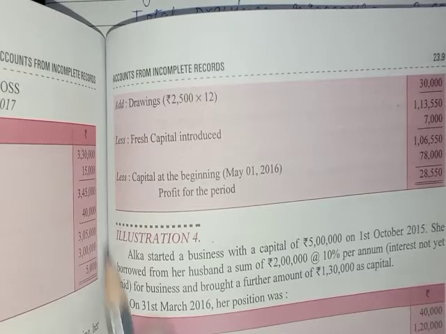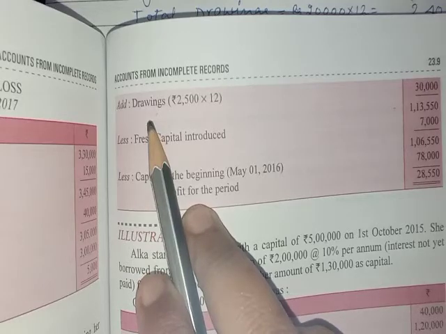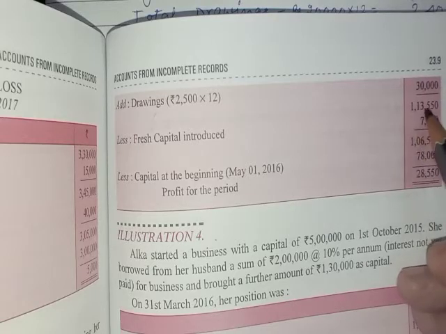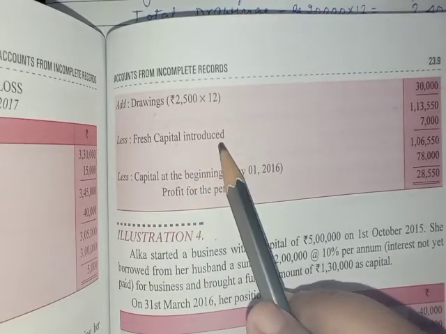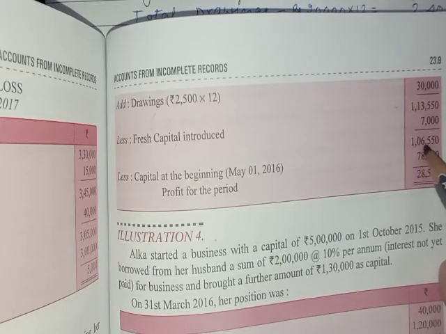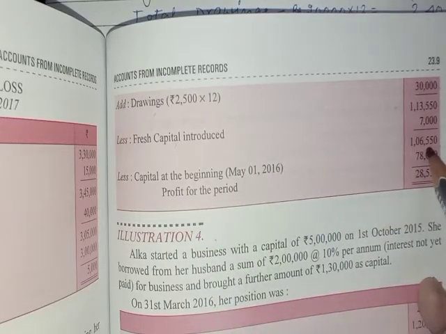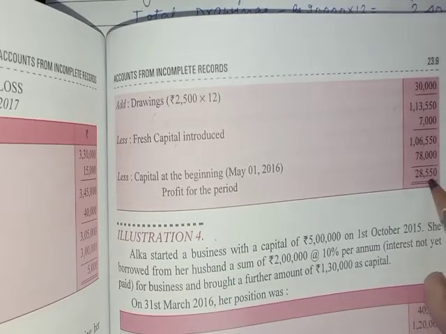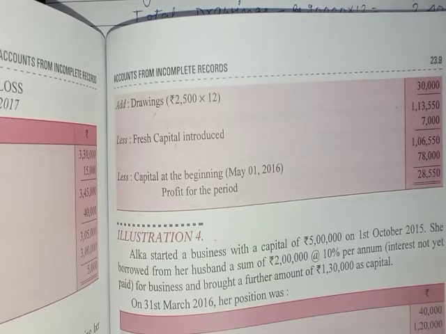Now what we have to add here: first we add drawing. They have given it monthly, so we will multiply it by 12. After adding drawing we get 1,13,550. Less fresh capital or additional capital introduced, which has been given in this practical problem, 7,000. So 1,06,550 is the adjusted capital during the year. Now when we subtract the capital in the beginning, the difference is the profit for the period. I think this practical problem is clear to all of you.